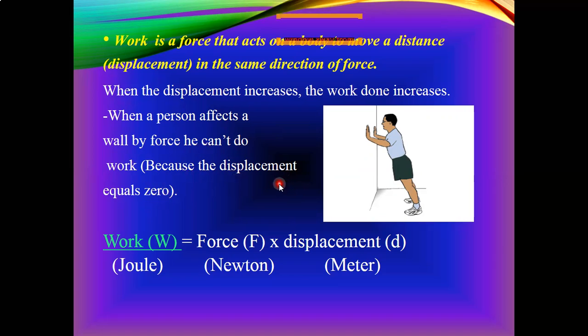So if there is no displacement, there is no work, even if we act with some force on this object. Why? Because work simply equals force times displacement. So if the displacement is zero, it means that the work is zero, even if we act by a force on an object.